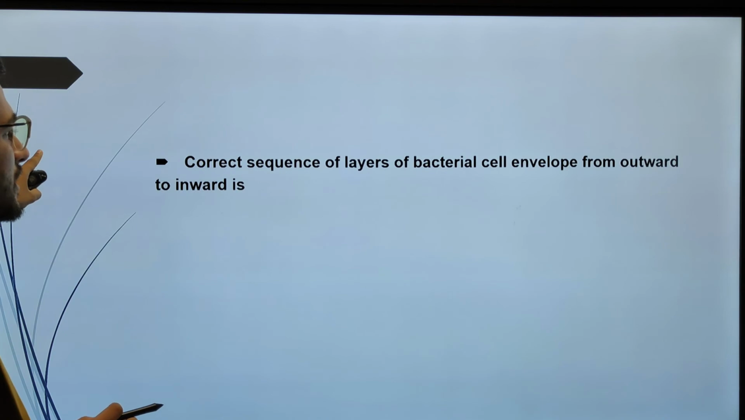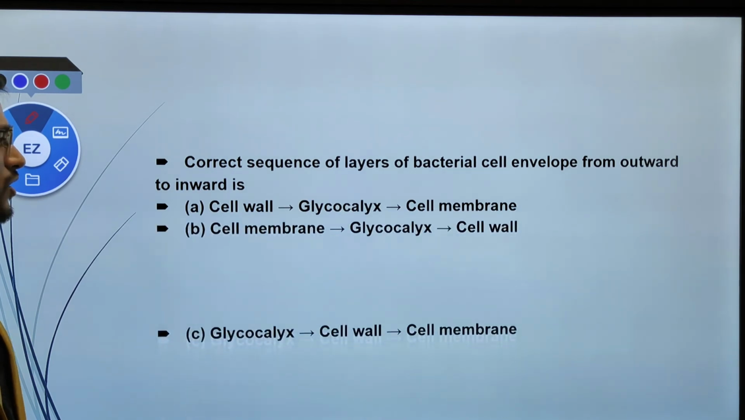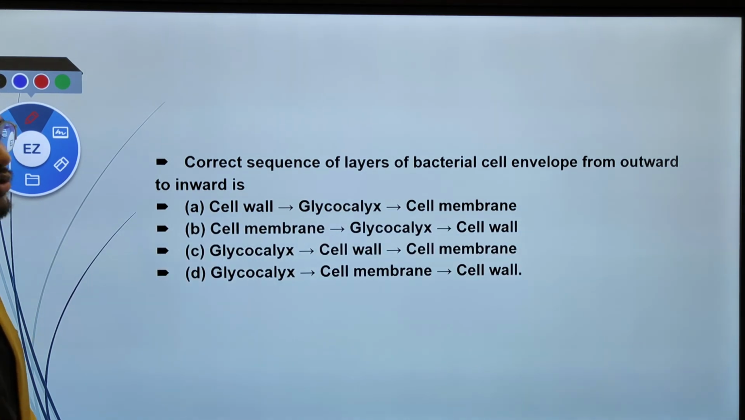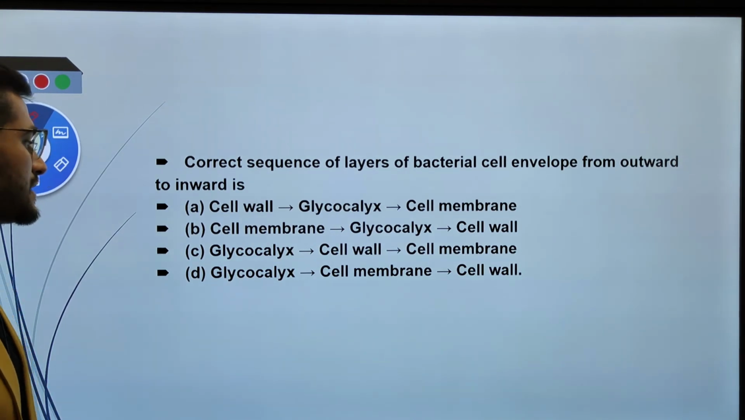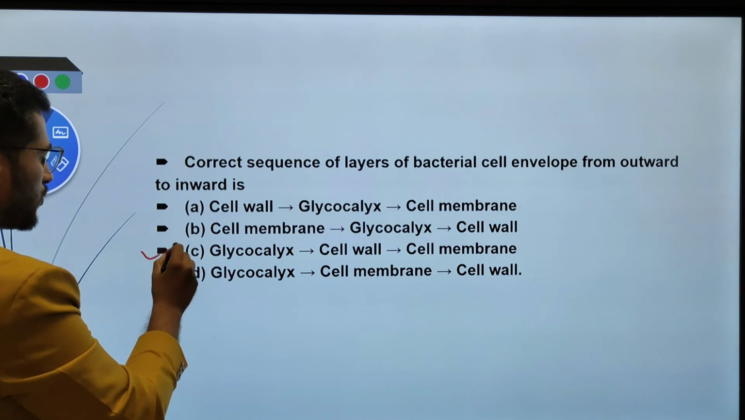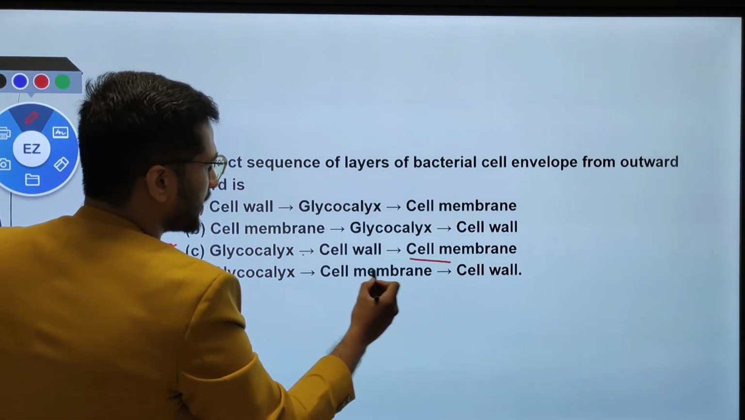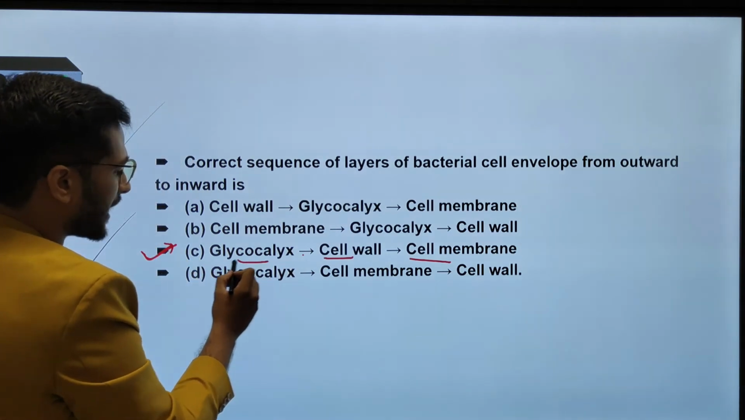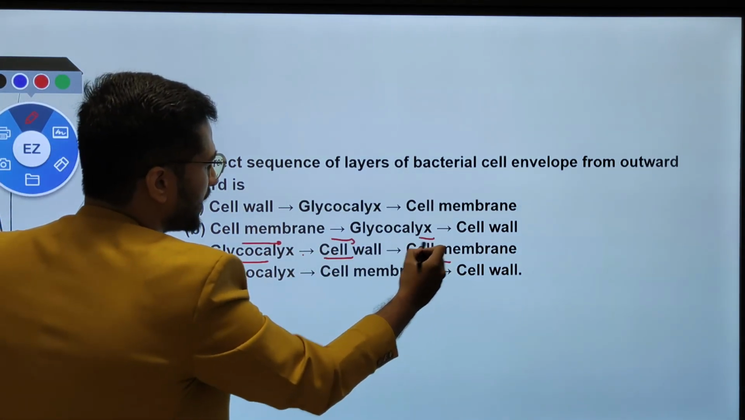The next question is: the correct sequence of layers of the bacterial cell envelope from outside to inside. We already discussed inward to outward; you just have to identify outward to inward. If your answer is C, then you are right. Why? Because going inside to outside, it is the cell membrane, cell wall and glycocalyx. So outside to inside is glycocalyx, cell wall and the cell membrane.